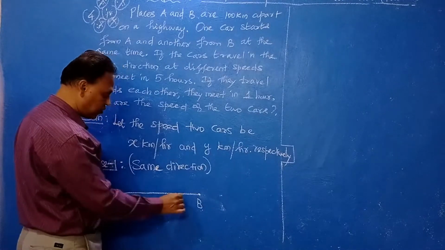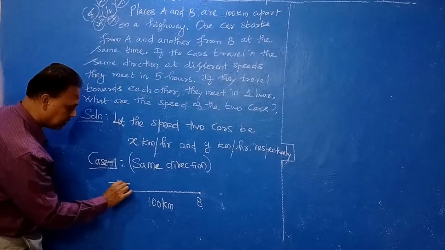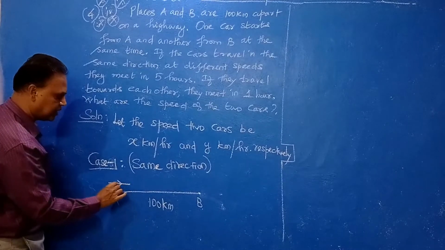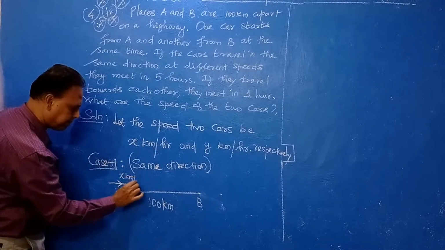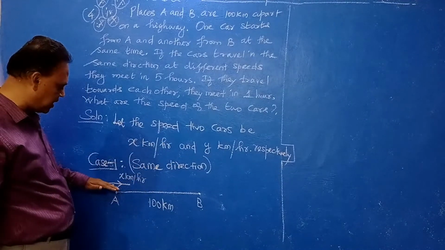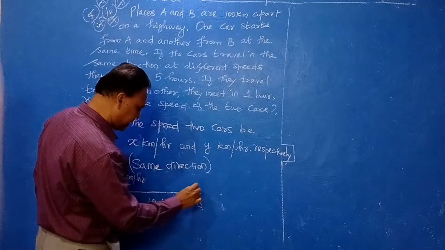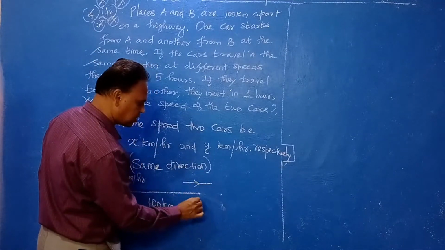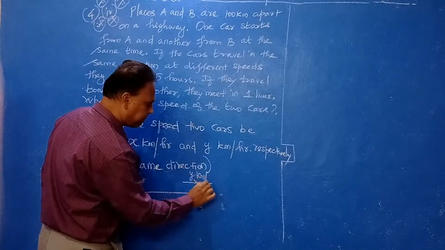Then car A is moving in this direction with the speed of x kilometers per hour. Car A starts from point A at x kilometers per hour. Car B moves in the same direction, starts from B at y kilometers per hour.